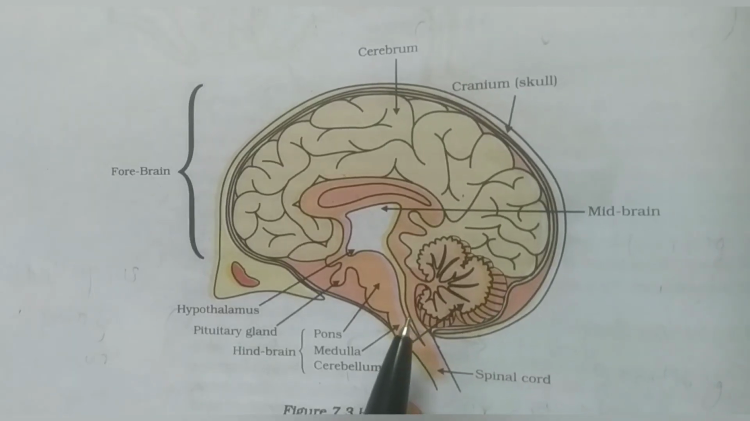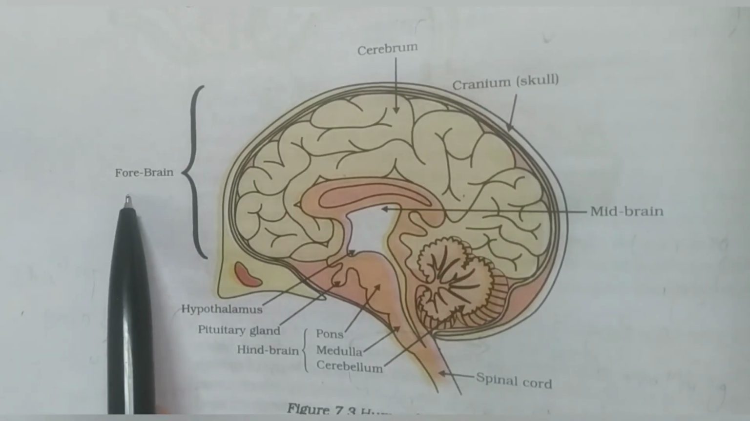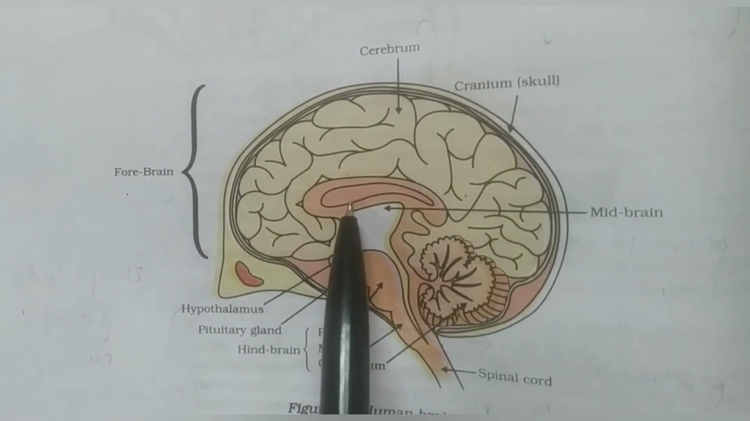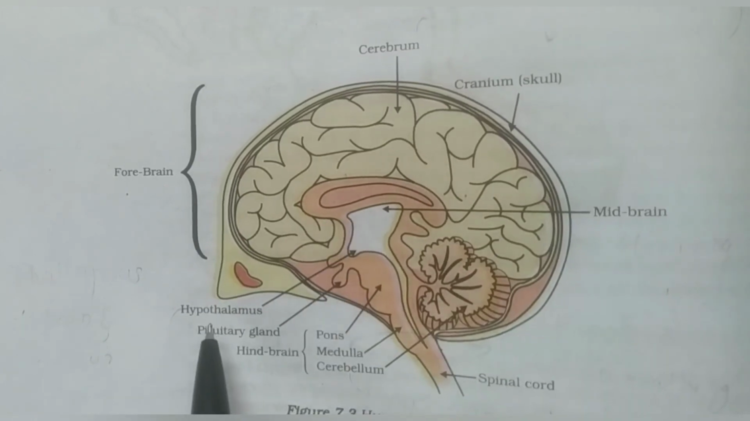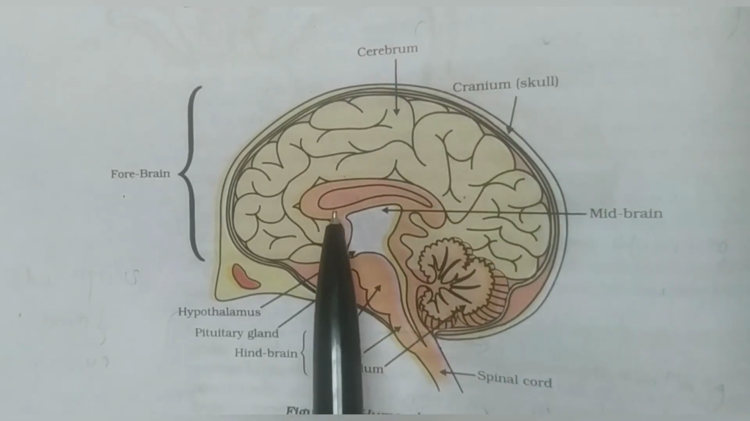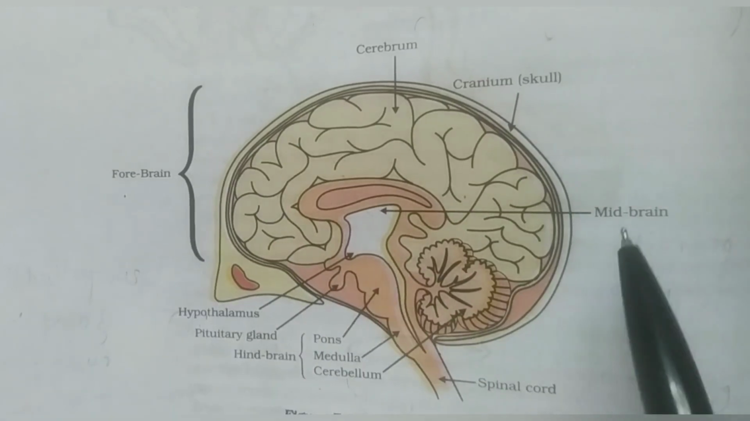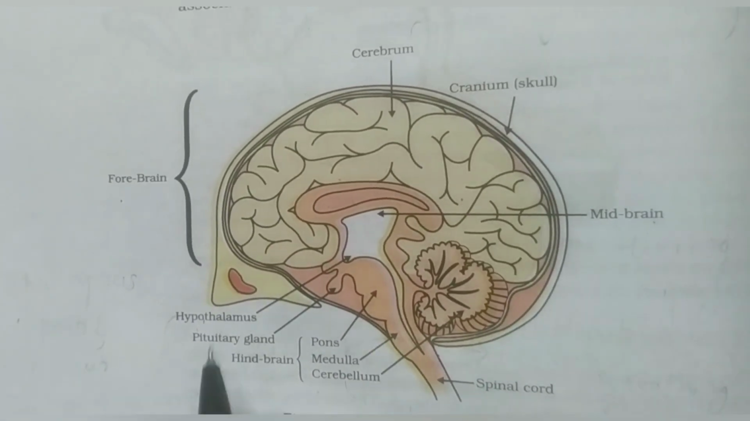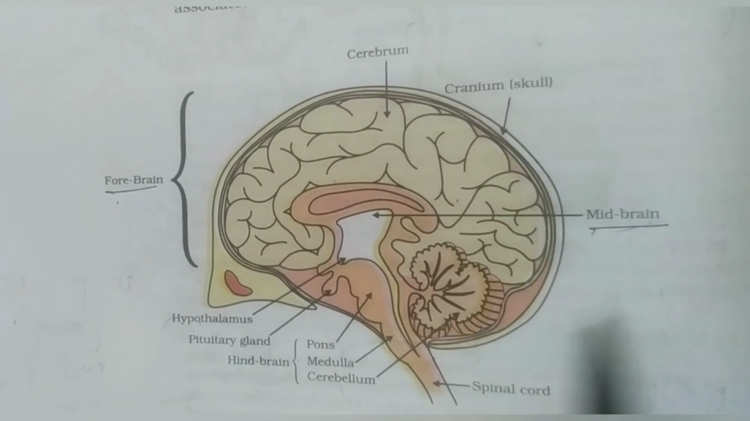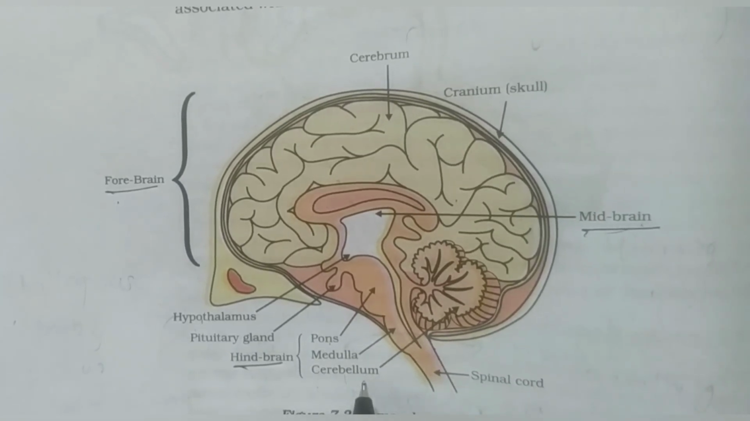This is the diagram showing the brain. There are mainly three parts in the brain. One is the forebrain, which consists of the thalamus. This is the thalamus, which has not been shown in the diagram. And this is the hypothalamus, and there is the cerebrum. Cerebrum, thalamus and hypothalamus are the three main parts of the forebrain. The next one is the midbrain, and another one is the hindbrain. Forebrain, midbrain and hindbrain. The hindbrain consists of pons, medulla and cerebellum.